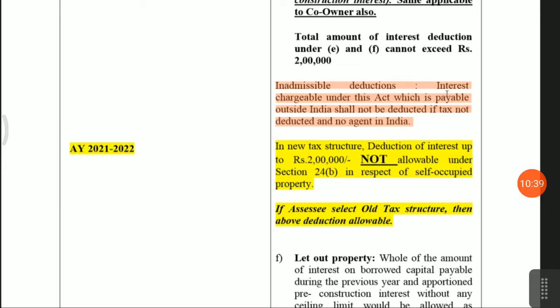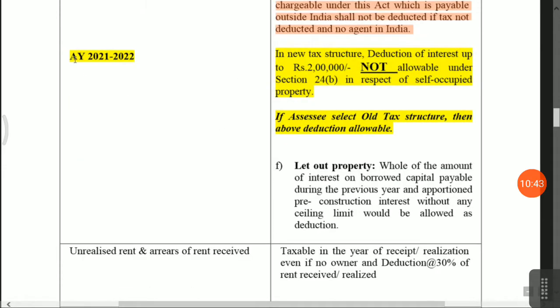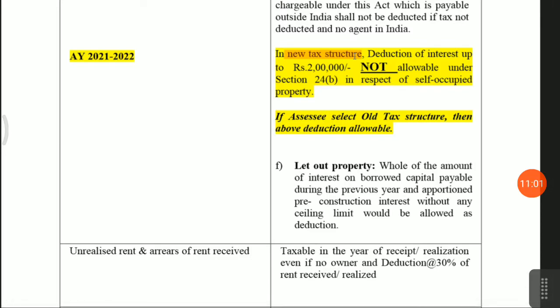Okay. Now, what is the amendment in assessment year 21-22? In the new tax structure, deduction of interest up to rupees 2 lakh is not allowable under section 24(b) in respect of self-occupied property. In the new tax structure, if the assessee has selected the new tax structure, then the 2 lakh deduction will be forgone.